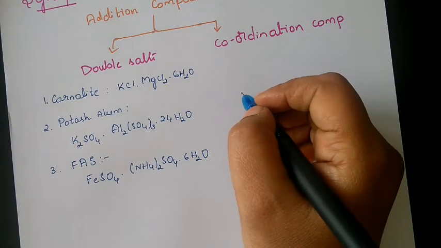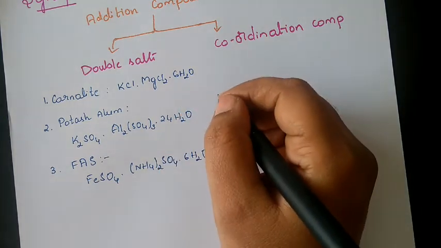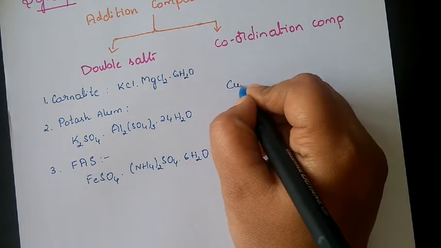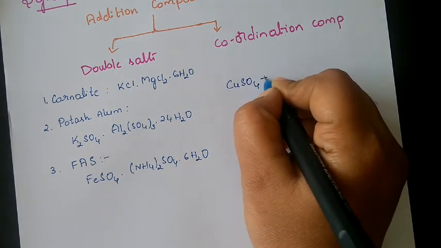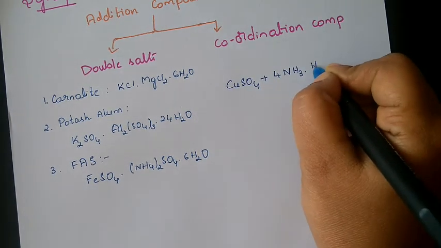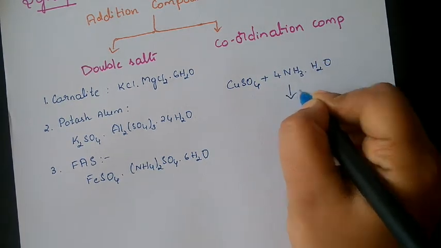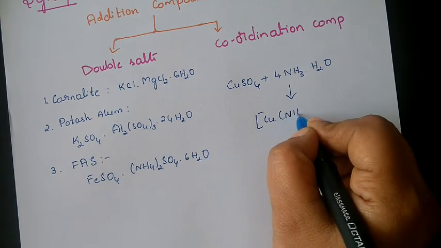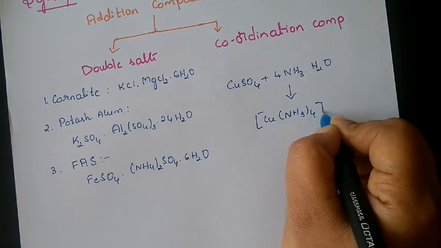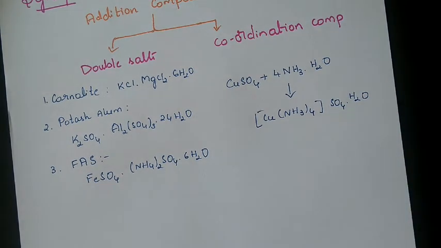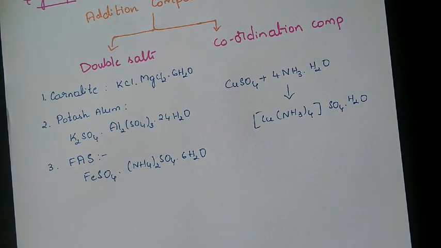Coordination compound, any coordination compound we can take. We'll take an example of CuSO4 being added with ammonia, NH3, and H2O. This will be converted to [Cu(NH3)4]SO4.H2O. So observe properly.